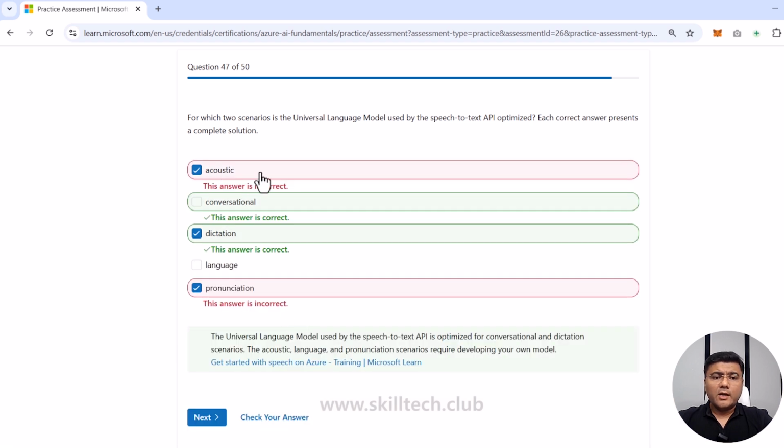Okay, I was wrong. Acoustic and pronunciation. I was wrong. It was actually asking me for two only. I selected three by mistake. Sorry for that. And then also these two are wrong. So conversation and dictation is what this is able to do. I think this time I'm not suggesting you, but I have to check this link because maybe I got confused with this one.